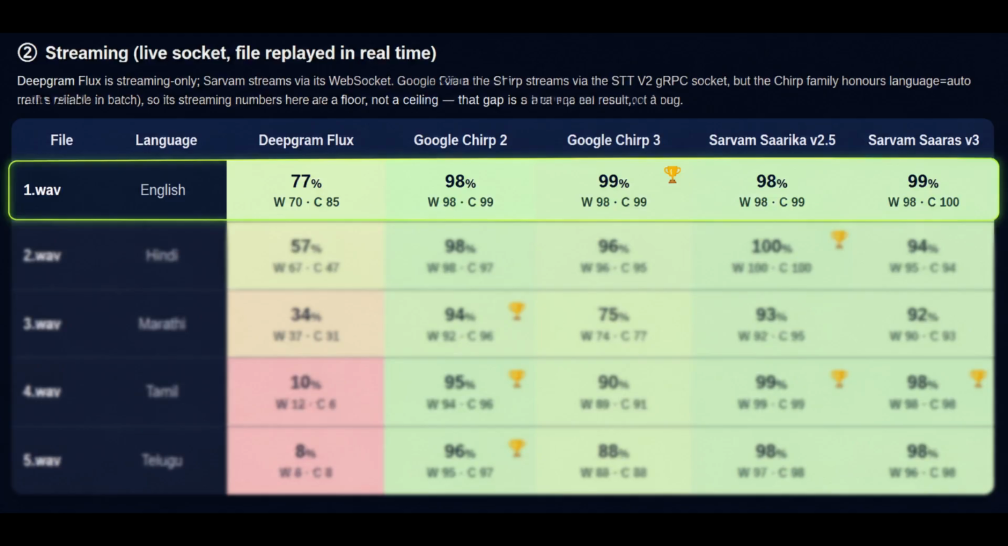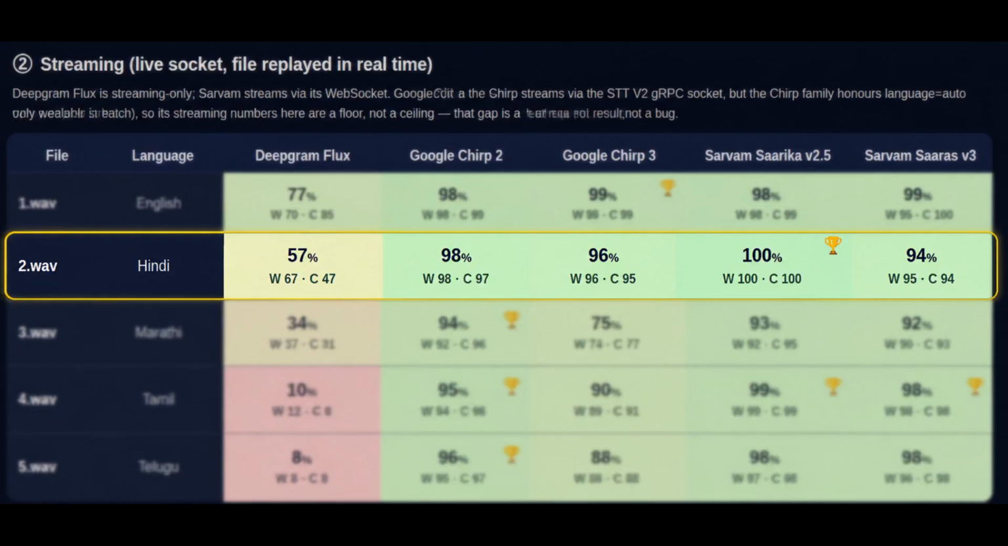Now streaming, where voice agents actually live. And this is where Chirp and Sarvam diverge. For English, Flux around 77, Chirp 98 to 99, Sarvam 98 to 99. Great. For Hindi, Flux 57, Chirp 96 to 98, Sarvam 94 to 100. Still great.